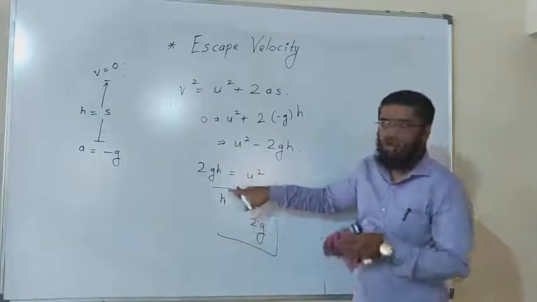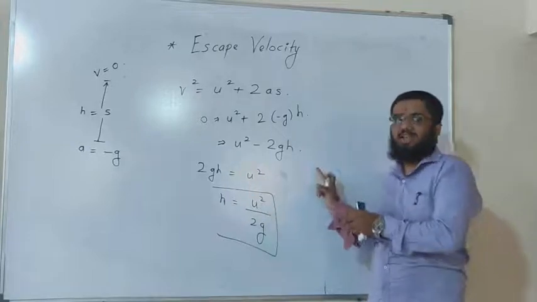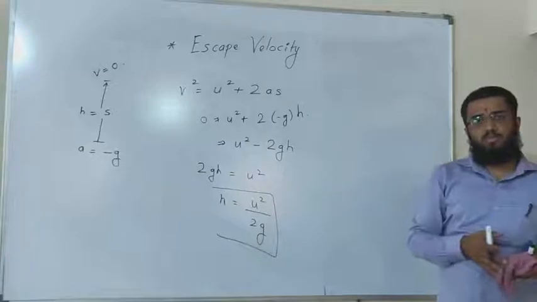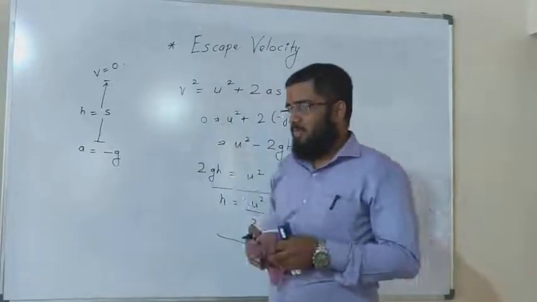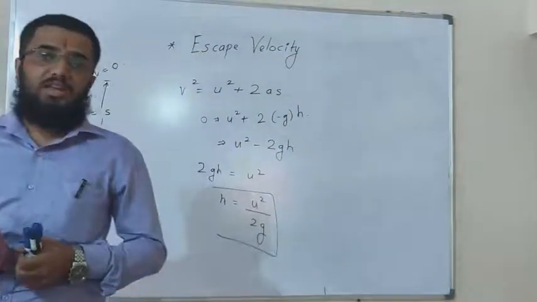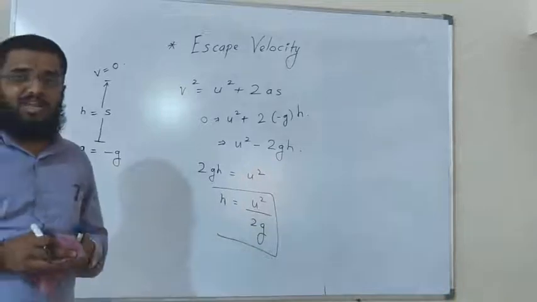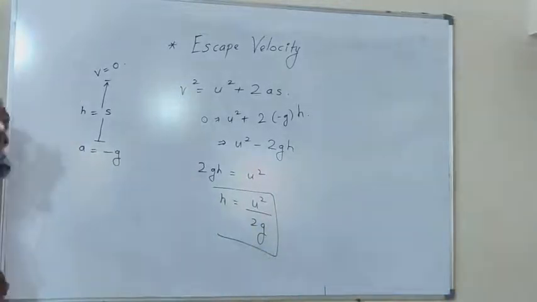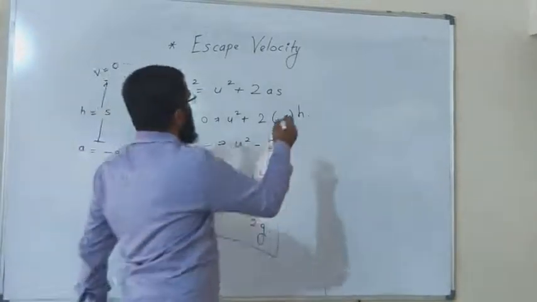If you want to go to more height, then your velocity should be greater, and that velocity with which you can just go out of that boundary, or go out of the barrier of gravitation, is called the escape velocity. So write down the definition of the escape velocity.